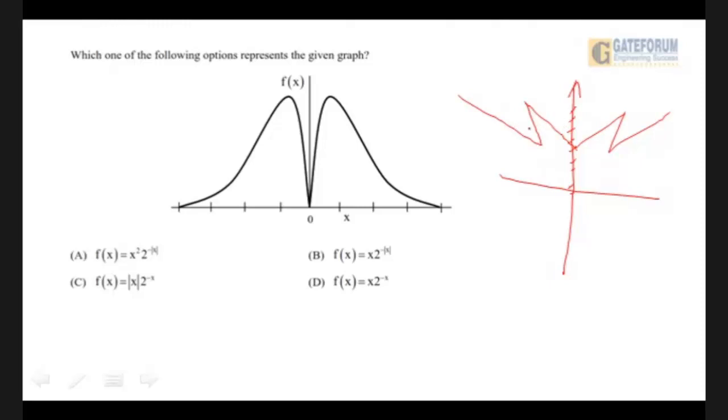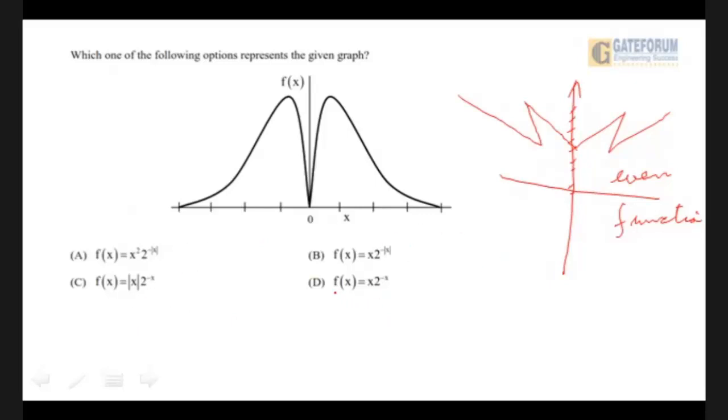Now this can only be possible when this is an even function. I'm sure you are aware of that. This is of course based more on common mathematics than anything else. But this is only possible when this is an even function, because in an even function, the graph is symmetrical on both sides of the y-axis. Now, let us try to identify out of these four, which of them can be an even function.